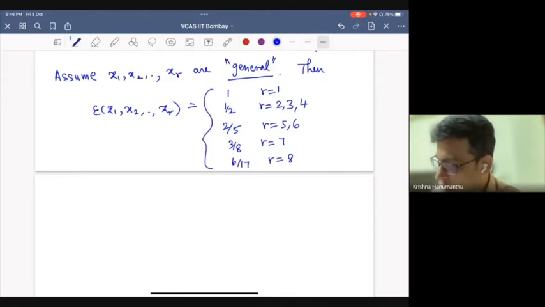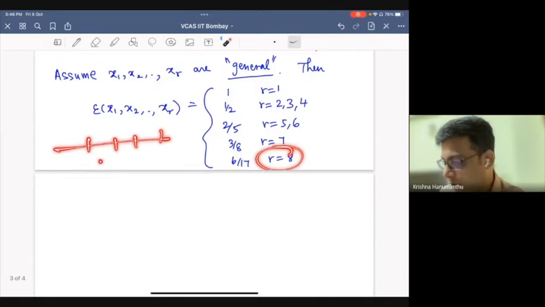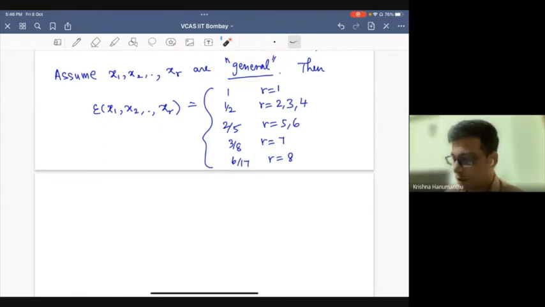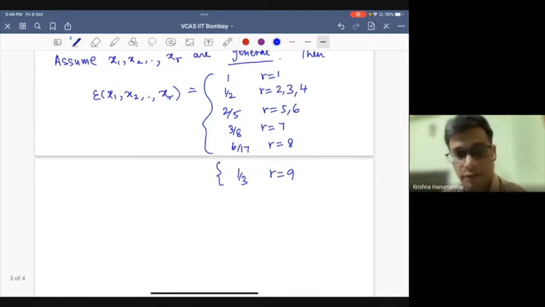So again, I want to stress here that it is for general points. You can always pick points in a way that this becomes smaller. For example, if you pick 8 points on a line, the Seshadri constant will be 1 by 8, which is much smaller than 6 by 17. So I have to assume that they are general. So I'll squeeze one more value here. Okay, so 1/3 for r equal to 9.